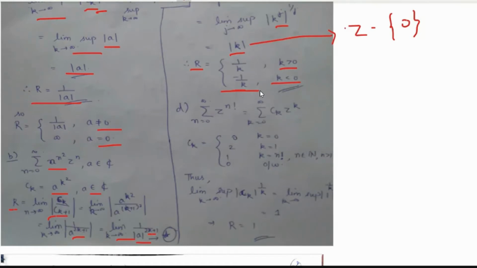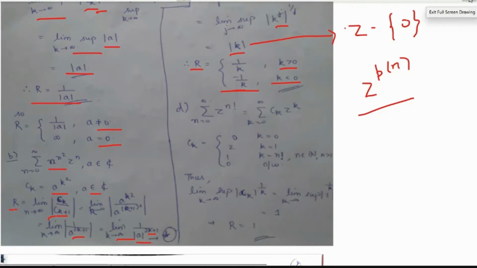Okay. So next question we have, this is a very particular type of question where the series is z to the power n factorial, right? So the method that we'll be doing is the same as we will do for any series having z to the power a function which is a polynomial in n. If we have that series z to the power polynomial of n, right? So the proof will follow similarly, right?